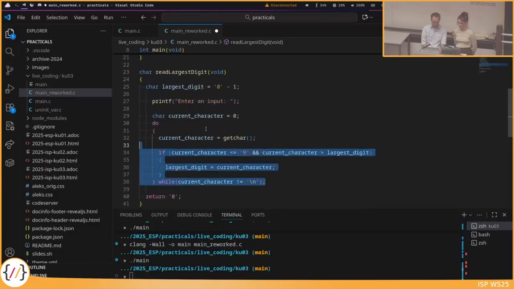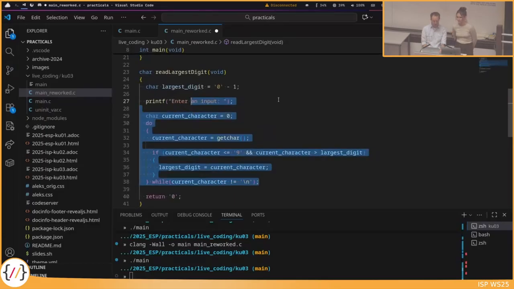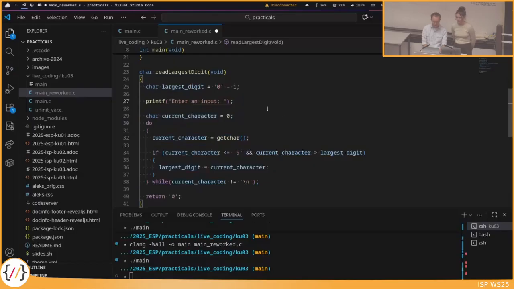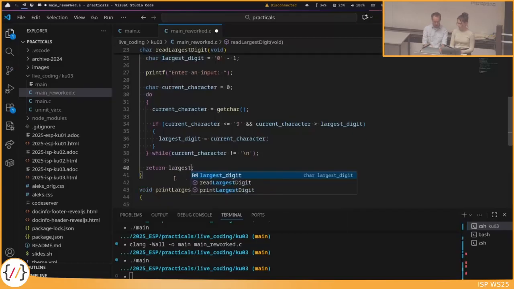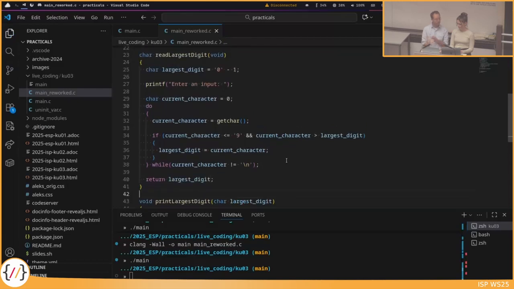So here, then indentation. If you mark something and press Shift-Tab, then the indentation moves back. So we have the largest digit, do everything here. And now what should we return? We should return a character. What is the appropriate value? The largest digit. So this is the best thing that we have found here. So we'll return the largest digit. So first function is done.